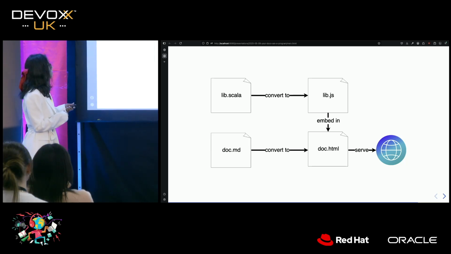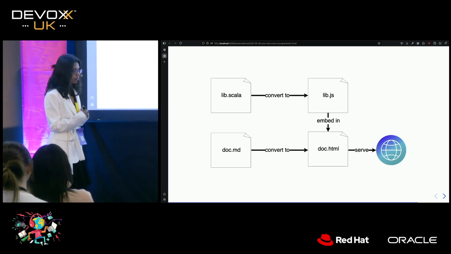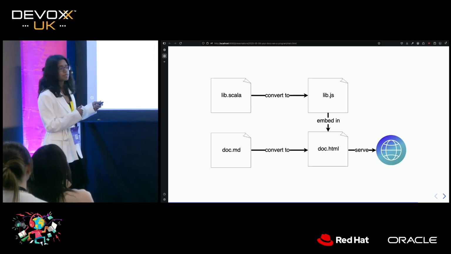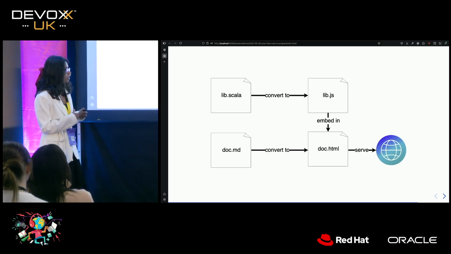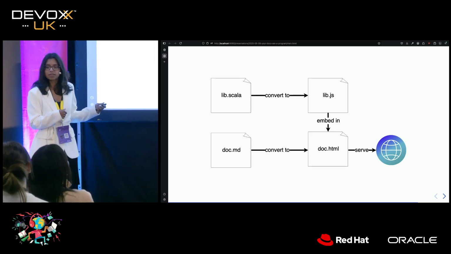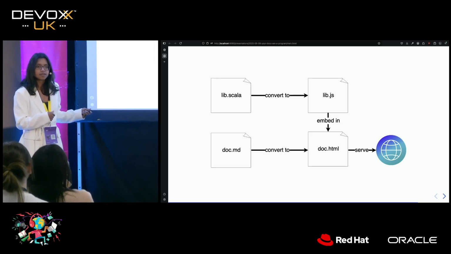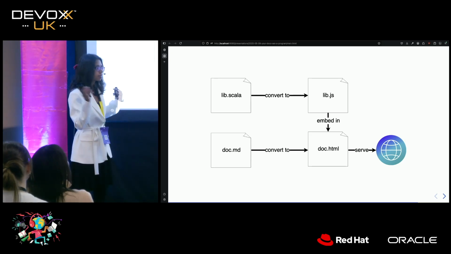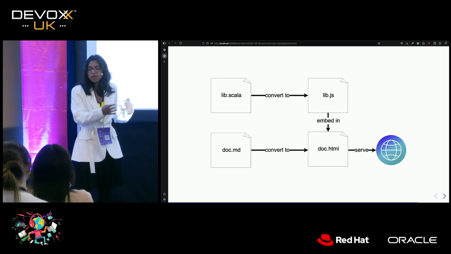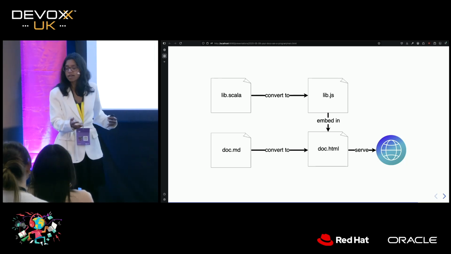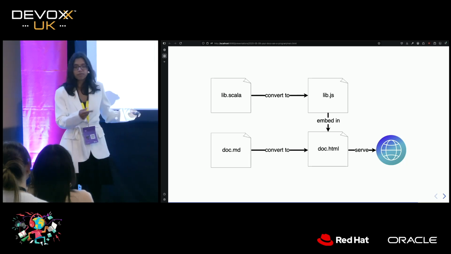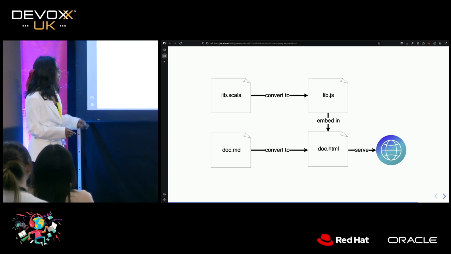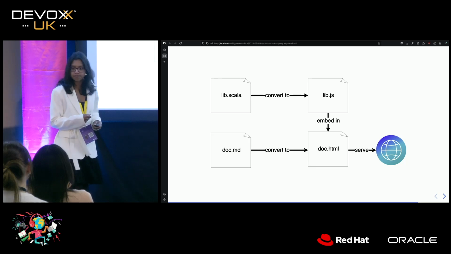So let's say that we're documenting some library, and our library is in Scala, and our library also is compiled to JavaScript as well. Wouldn't it be really cool if we could just take that JavaScript and embed it into our docs, so that when somebody's looking at our HTML documentation, the thing that we're serving, through their browser, they might not even have Scala set up, they might not have this library checked out, they just want to figure out roughly what it does. Wouldn't it be really cool if they could actually just run code written in that library? And in fact, you can do that.